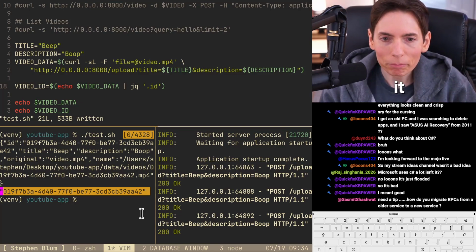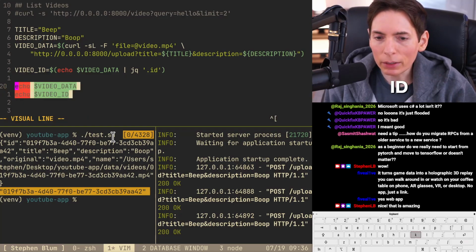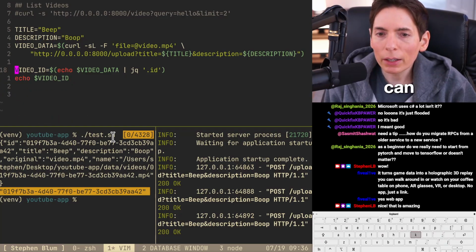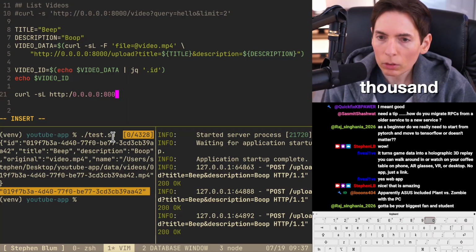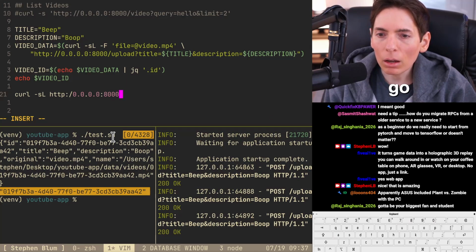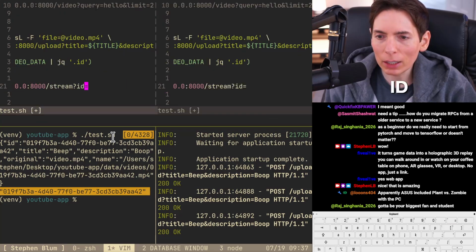So now that we've got our video ID, let's see if we can load the stream. So we're going to do a curl -sL, and then we're going to say http://0.0.0.0:8000/stream?. Do we want to say video ID, or we just say id equals? I think we should just say id equals.